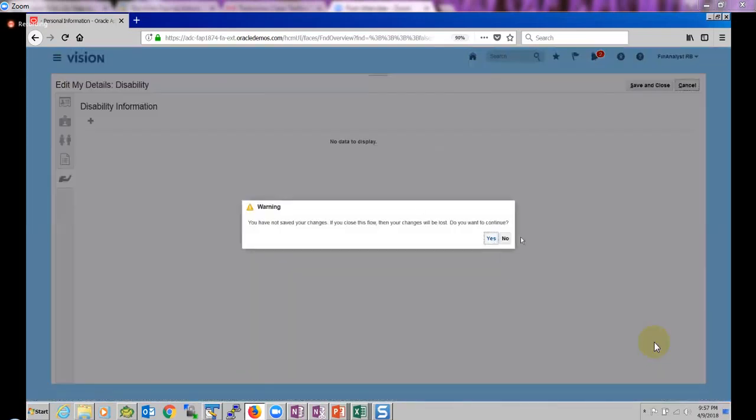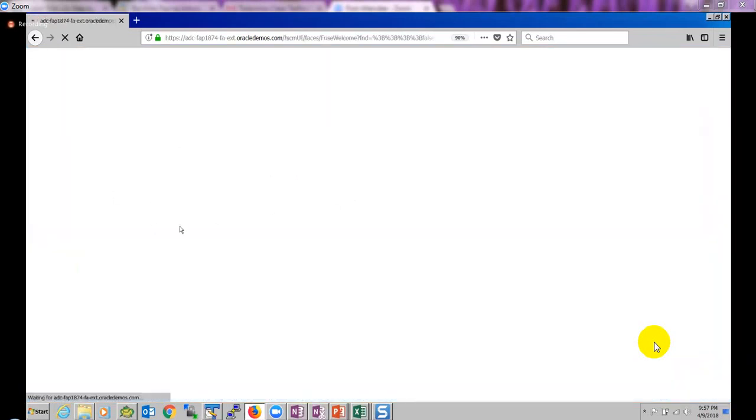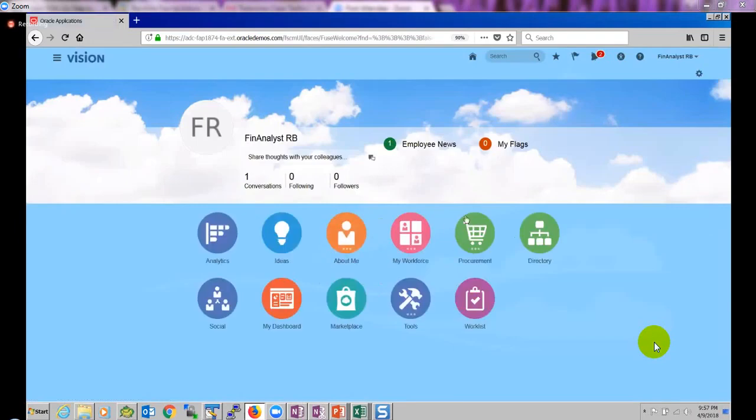Okay, for any reason in our company, we may think that along with the employee abstract role, whatever Oracle defined, they should not have access to my workforce, because the seeded employee abstract role brings access to the screen. If they want to take it out, then we have to customize our employee abstract role, not customize basically. We have to copy the employee abstract role and create a new one. In that, we have to take out the screen access.